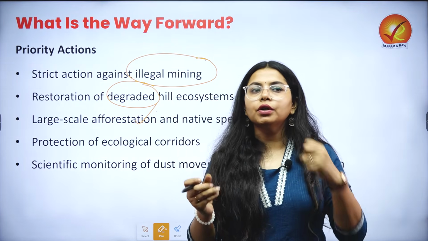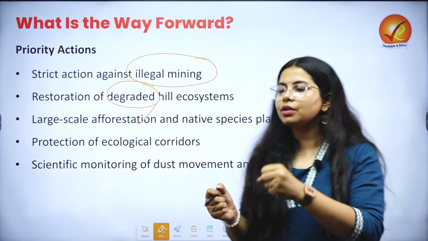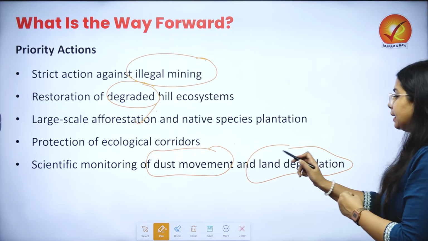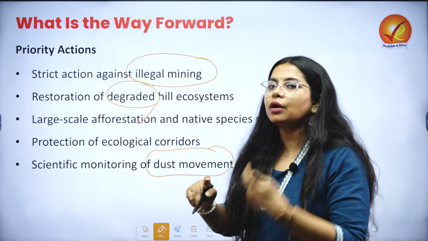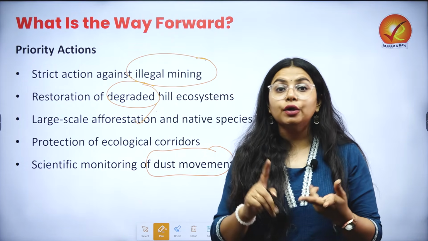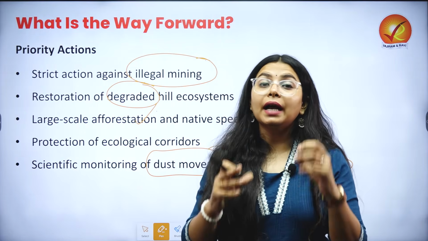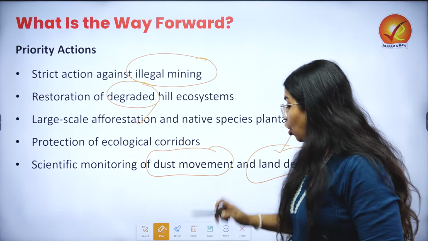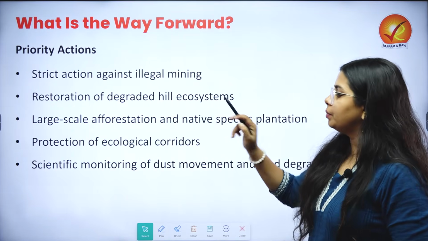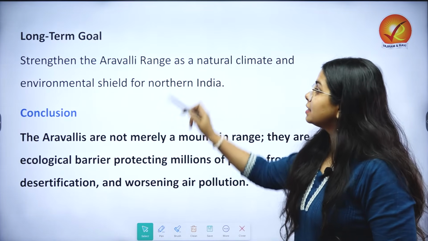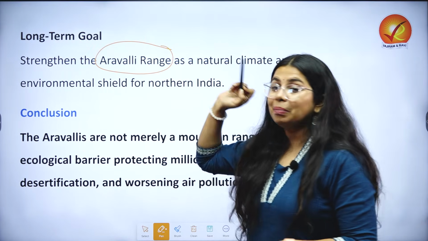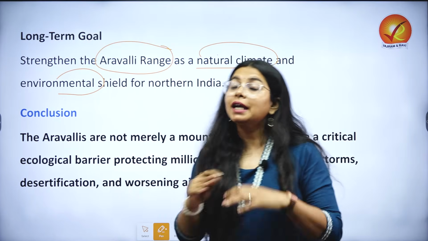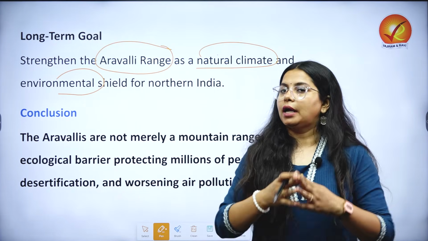Furthermore, it is also very important to focus on research so as to understand what dust movement is suggesting and how land degradation is fastening over the years. This is where drones, GIS and other new technology can also be brought in. But in the longer term, the whole idea should be to strengthen the Aravalli Range back as the natural climate and environmental shield as it has always existed for our country.